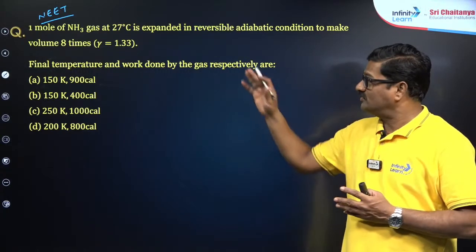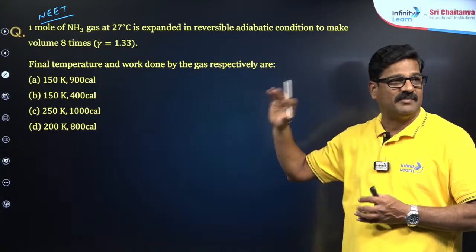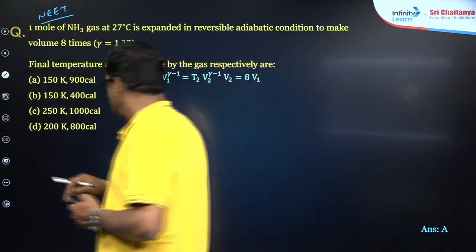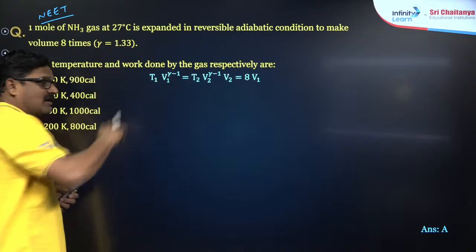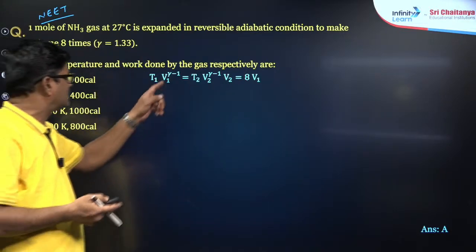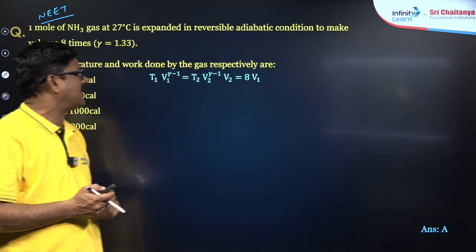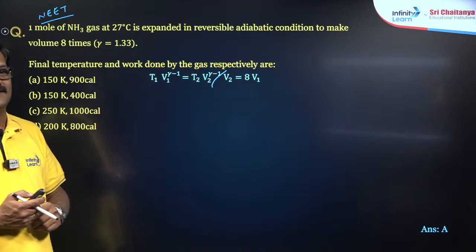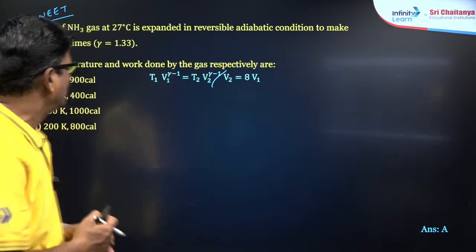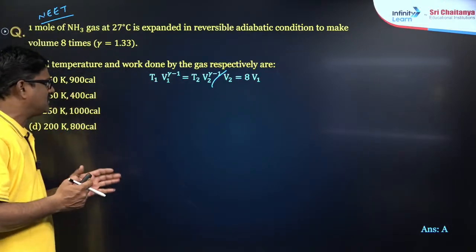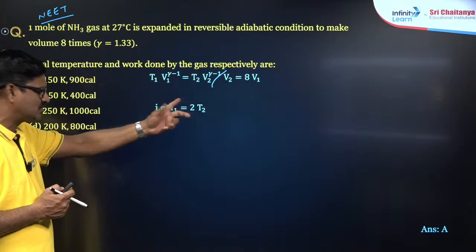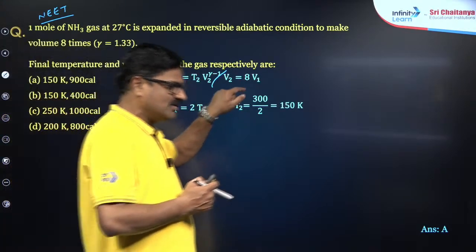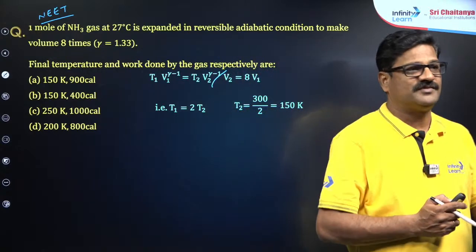Okay. So, this can be answered by using adiabatic conditions. For adiabatic conditions, T1 V1 to the power gamma minus 1 is equal to T2 V2 to the power gamma minus 1. So, V2 is equal to 8 V1 मैं बोल चुका. Okay. Now, take this initial and final wala. T1 is equal to T2 into 2, temperature is halved and T2 is equal to 300 by 2. So, T2 is equal to 150.